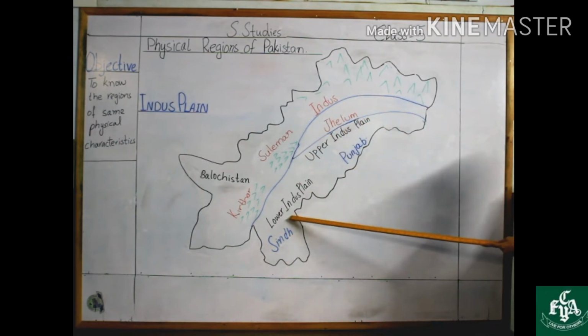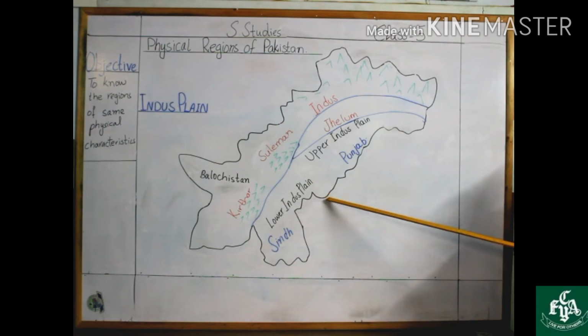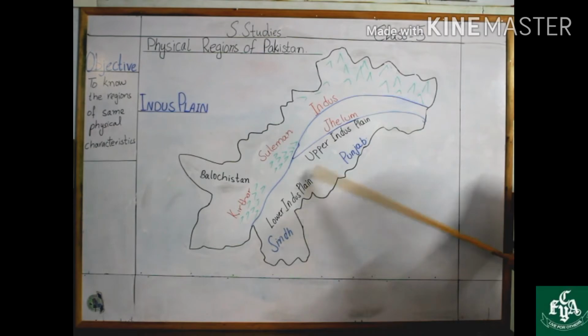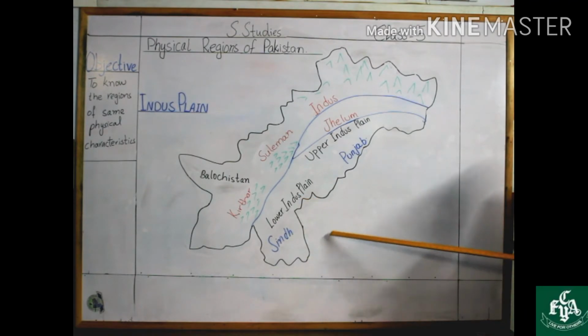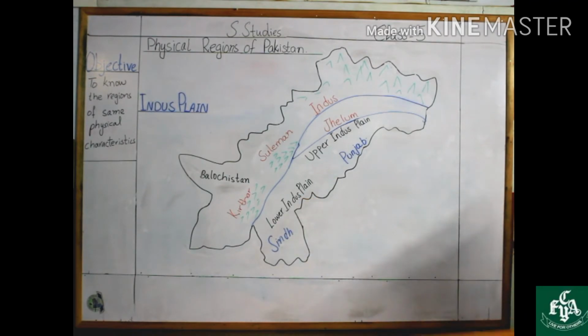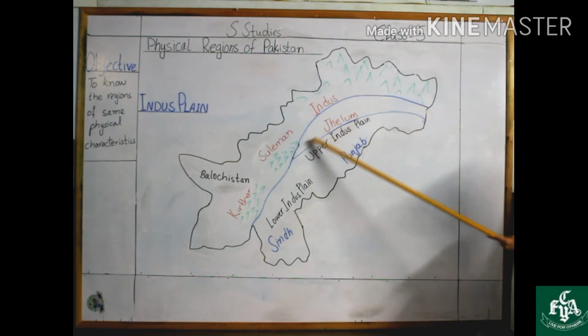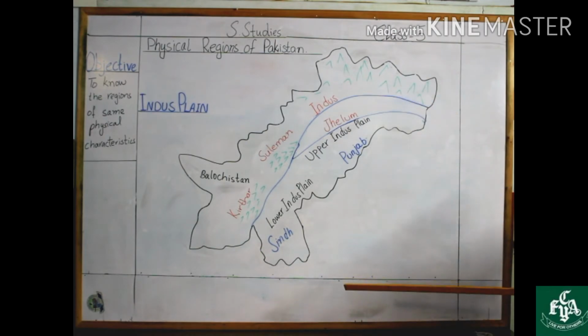Now the lower Indus plain. In the southern part of Punjab and most part of Sindh is called the lower Indus plain. If you see the lower Indus part, it is in the south of Punjab, and the whole area of Sindh is covered by the lower Indus plain. This part is also flat. The lower Indus plain is irrigated by river Indus. As you see, the river Indus is going through the whole country.